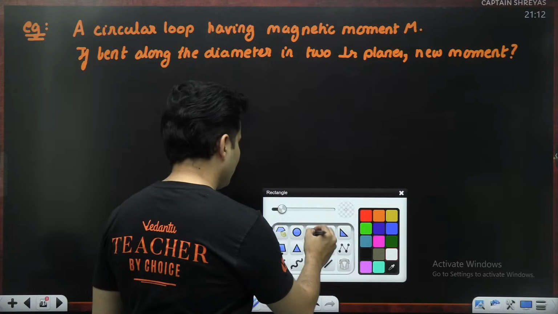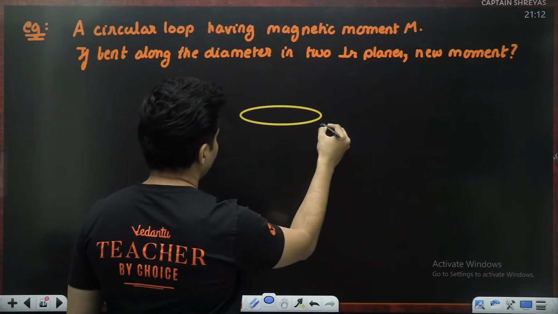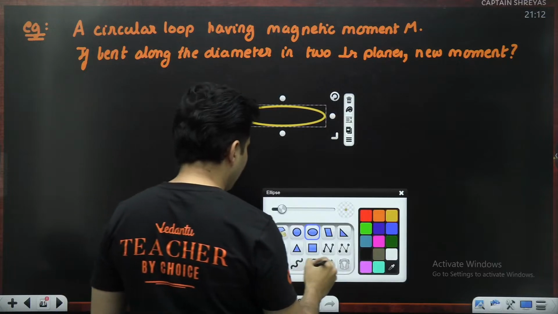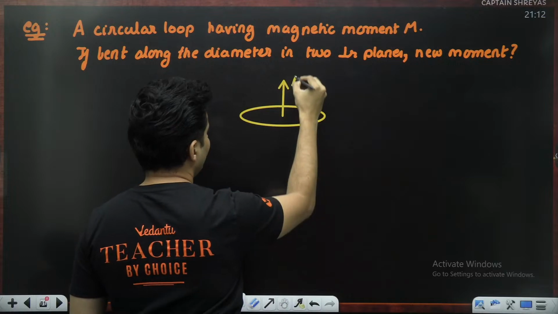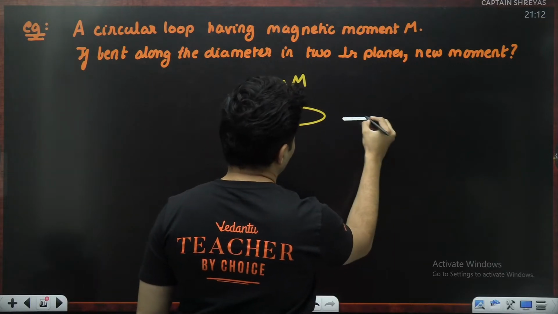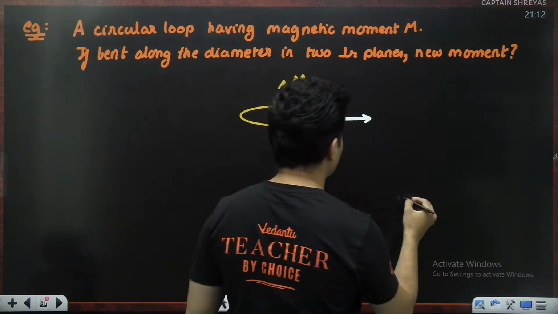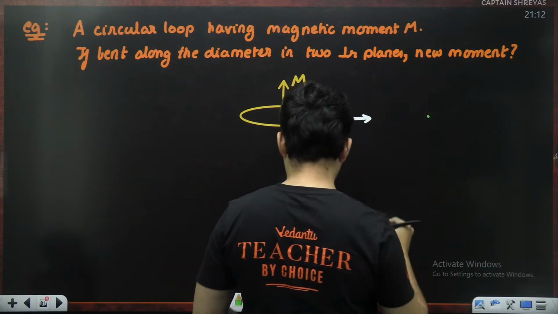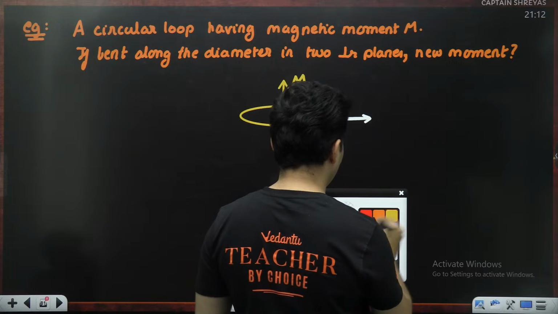So we have a coil like this. It has its own magnetic moment, fair enough, and that magnetic moment is given to be M. Now what happens is I bend it along the diameter. Now when I bend it along the diameter, maybe it looks something like this. It's a little difficult to draw, but I will try my best.